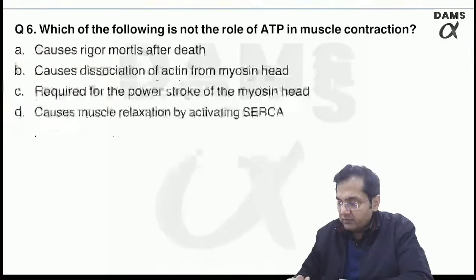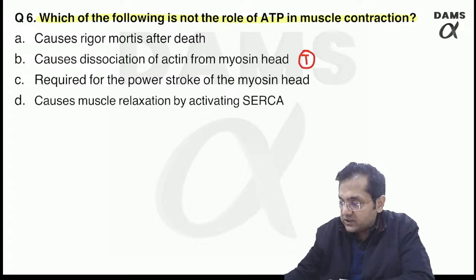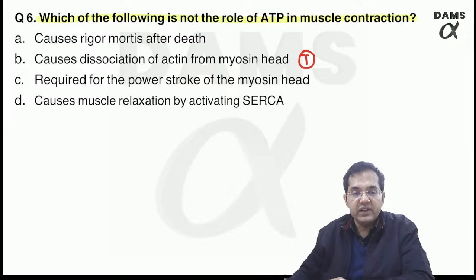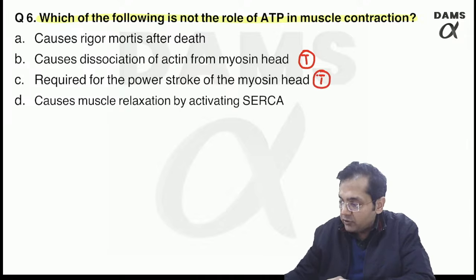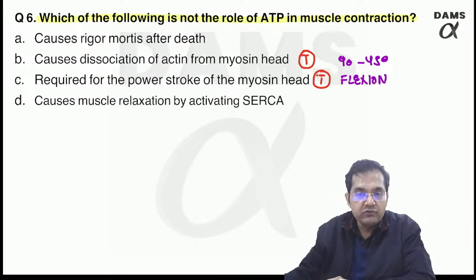Which of the following is not the role of ATP in muscle contraction? Again, an interesting question. Please remember, ATP causes dissociation of actin from myosin head. ATP is also required for power stroke. What is power stroke? Flexion of the myosin head from 90 degree to 45 degree, right?